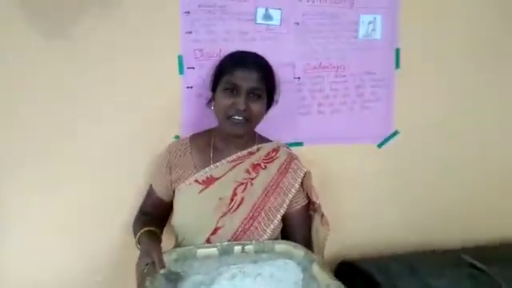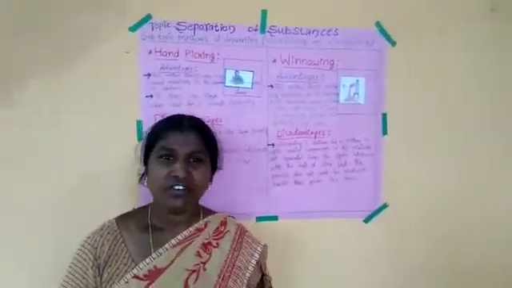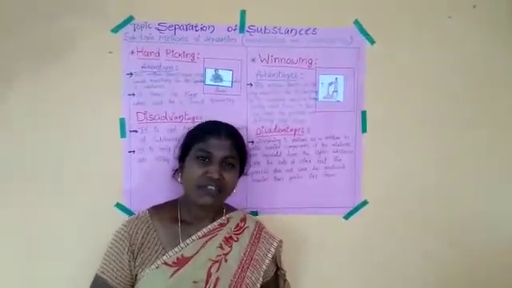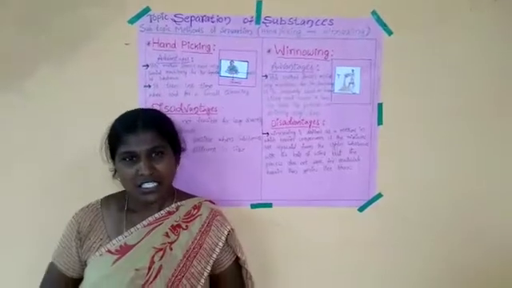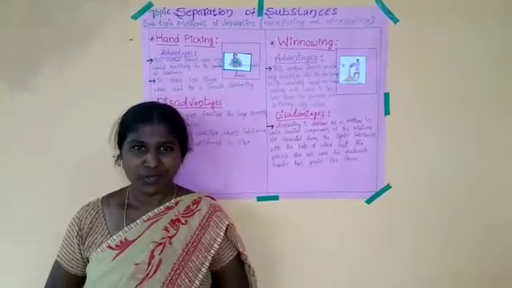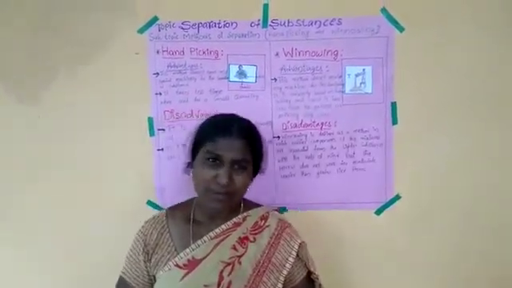But in case of tea and tea leaves, the method of hand picking is not sufficient for the separation, and a filter is required. This is another process of separation method. Got it children?